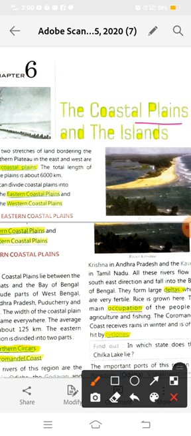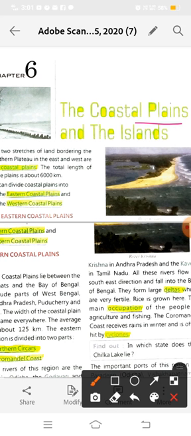Coastal plain is made up of two words, coast and plains. Coast means the part of land near the sea, and plain means the flat surface of land. It means the flat surface of land near the sea or ocean is known as the coastal plains.